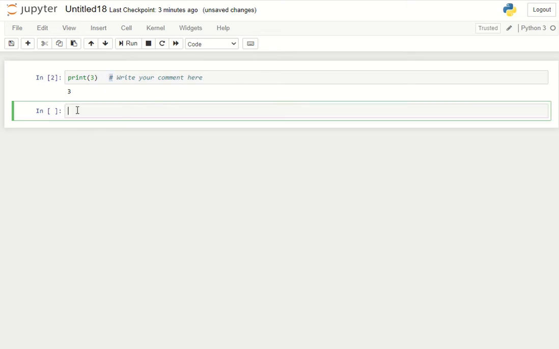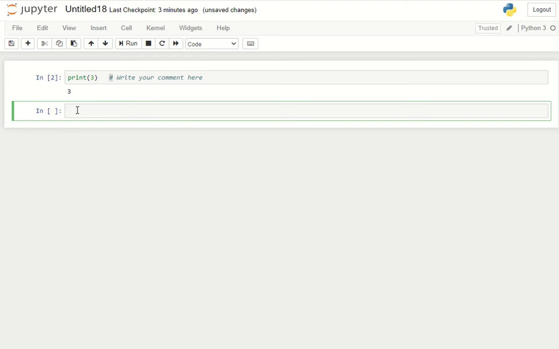Coming to the next important concept in Python, called Python variables. So what is a variable? Let's say you have a value 3 or some string, whatever it is, and you want to refer to that entire thing with a simple letter.